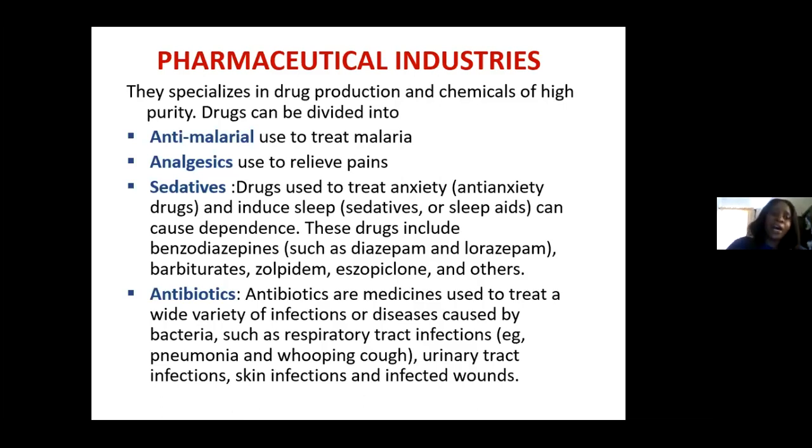Now we also have analgesics. Now they are used as pain relievers. They help to relieve a patient of his or her pain. A perfect example of a pain reliever is morphine, even though it is kind of abused, but it is also a pain reliever. We also have ibuprofen, okay? We also have the diclofenac drugs. All these are examples of analgesics.